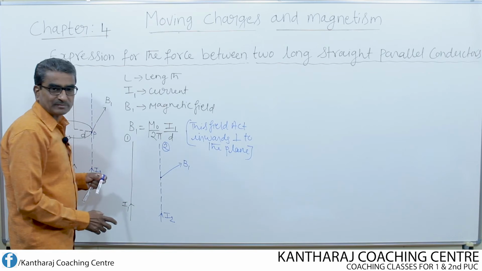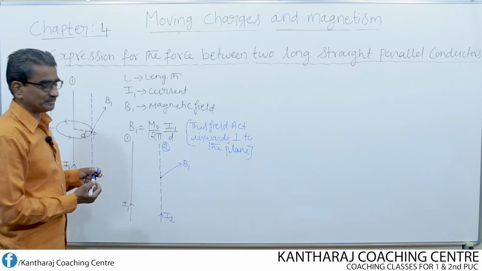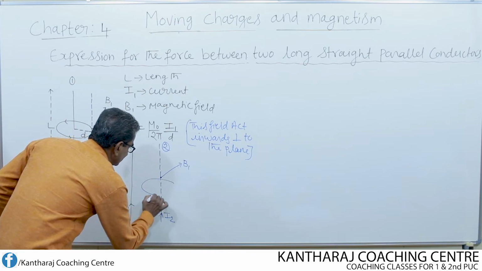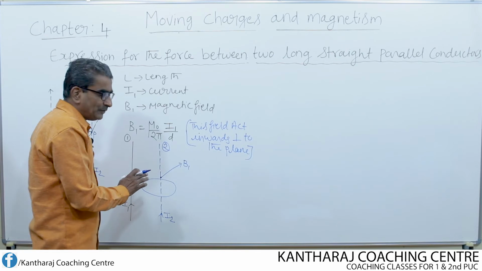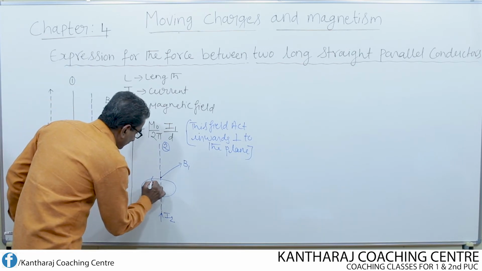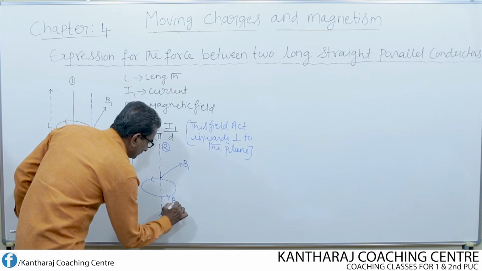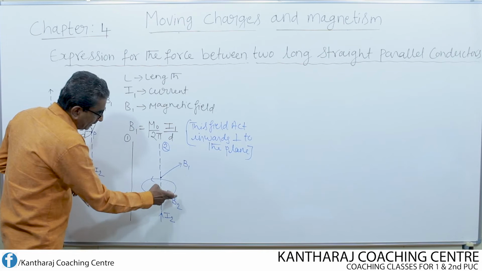Okay. Now, due to this current, all around this conductor, one more magnetic field is set up. What is that magnetic field? That field is nothing but B2. Now, there will be interaction between the field B1 and B2.